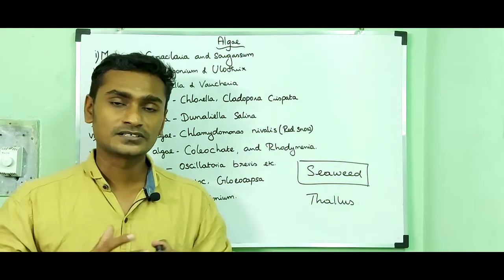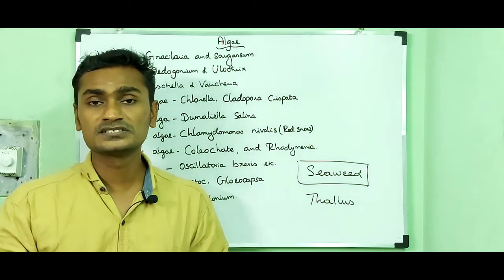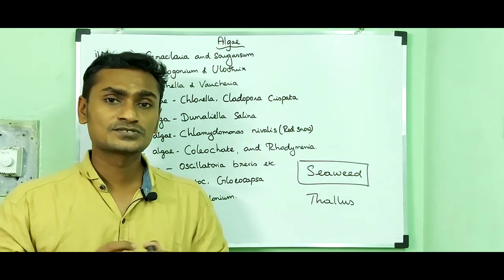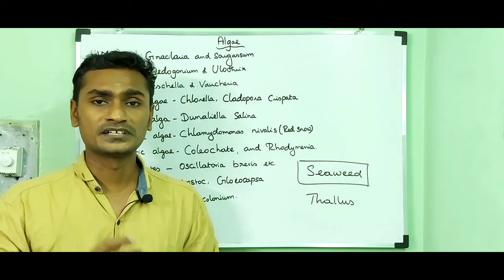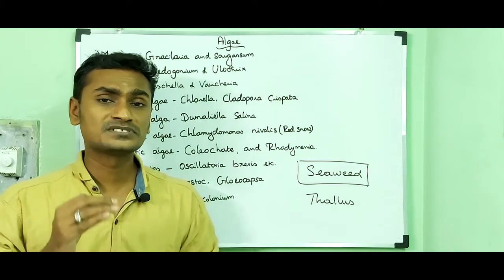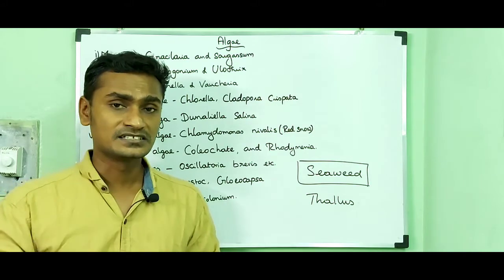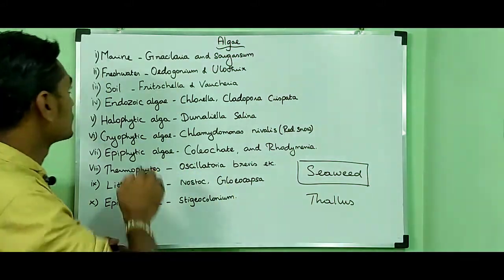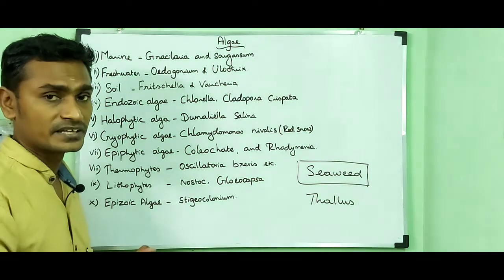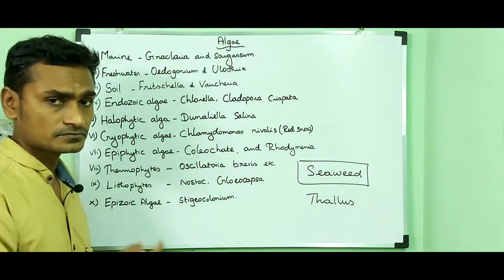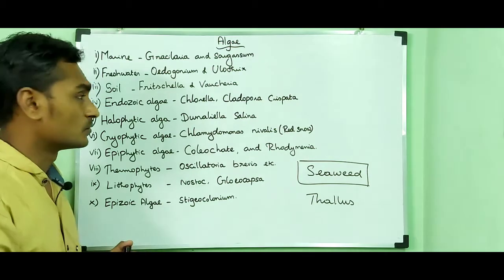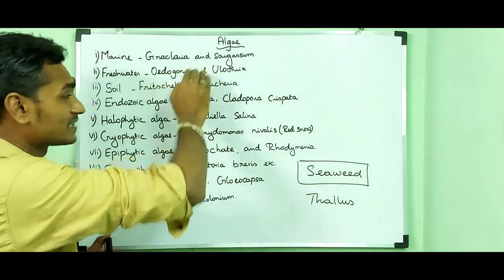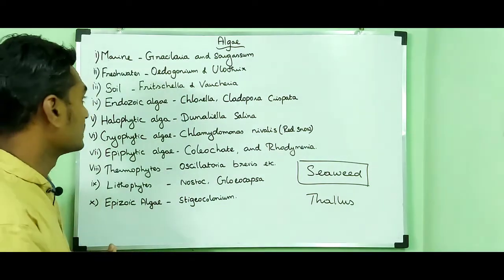Algae are autotrophs; they can do photosynthesis and prepare their own food. Algae show a wide range of habitats. Algae are predominantly aquatic in nature. They can live in both marine and freshwater. Marine means they can live in salt water, that is sea and ocean. For example, Gracilaria and Sargassum. These two algae are macroscopic algae.